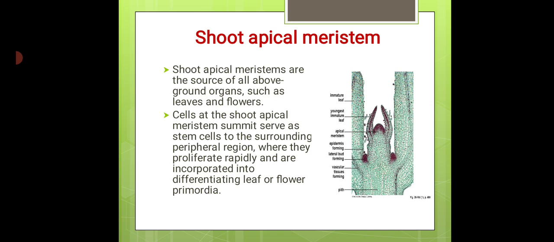Shoot apical meristem. Shoot apical meristems are the source of all above ground organs such as leaves and flowers. Cells at the shoot apical meristem summit serve as stem cells to the surrounding peripheral region where they proliferate rapidly and are incorporated into differentiating leaf or flower primordia.